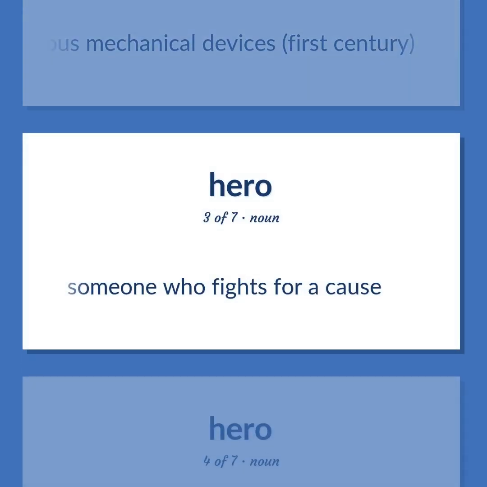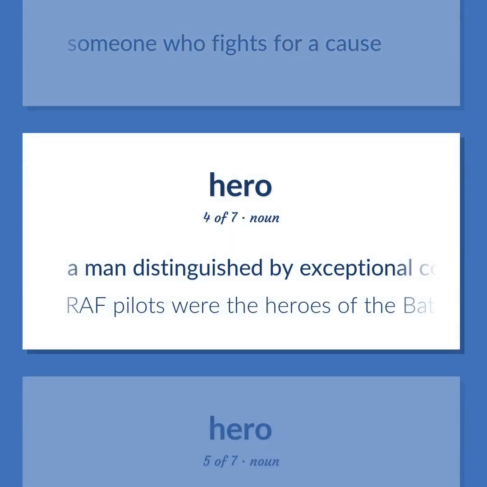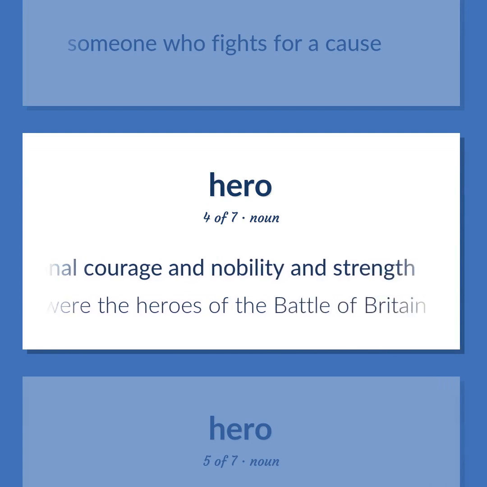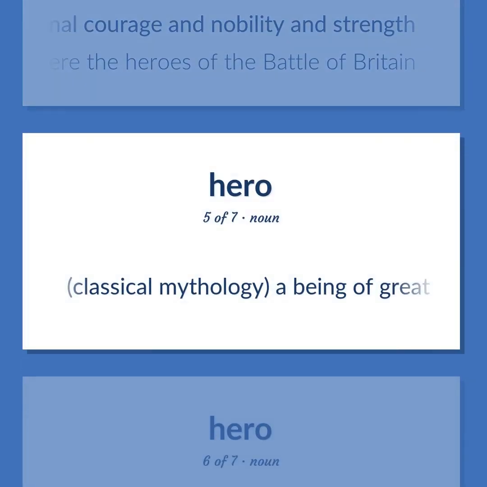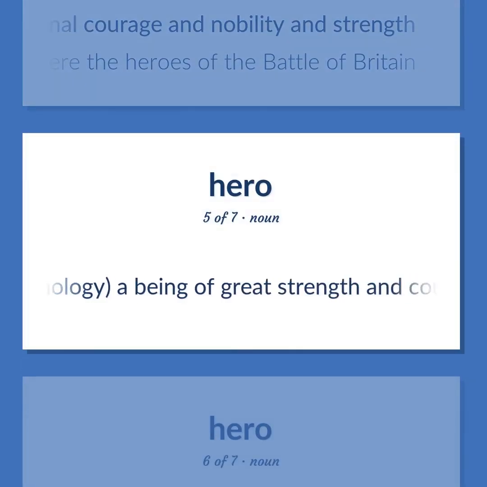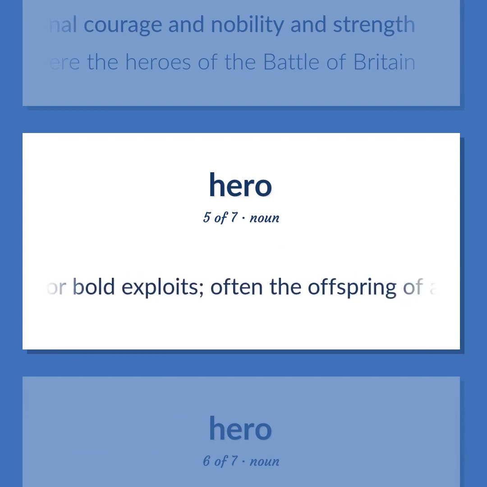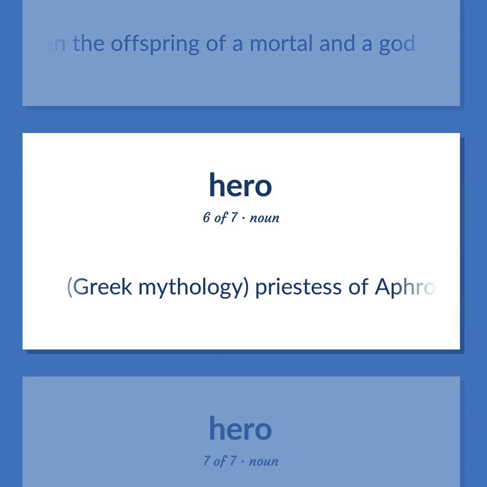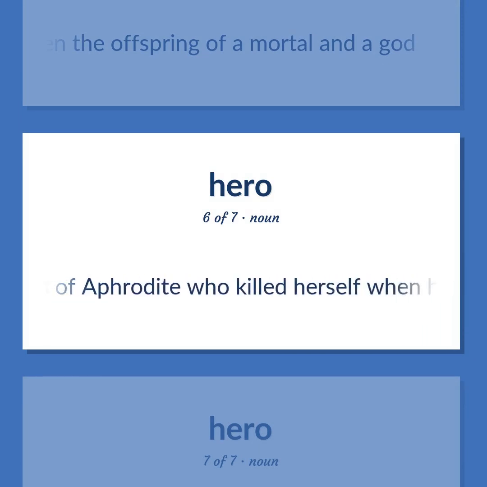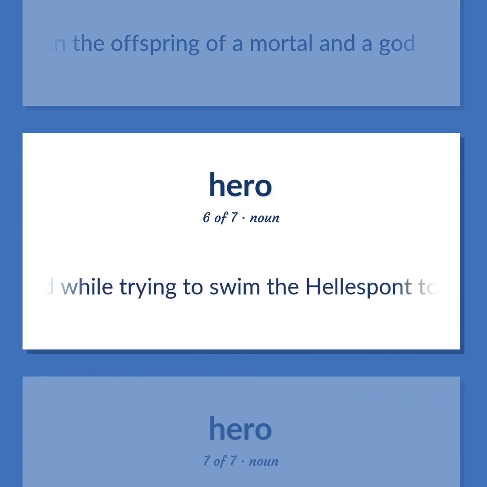Someone who fights for a cause. A man distinguished by exceptional courage and nobility and strength. RAF pilots were the heroes of the Battle of Britain. Classical mythology. A being of great strength and courage celebrated for bold exploits, often the offspring of a mortal and a god. Greek mythology. Priestess of Aphrodite who killed herself when her lover Leander drowned while trying to swim the Hellespont to see her.